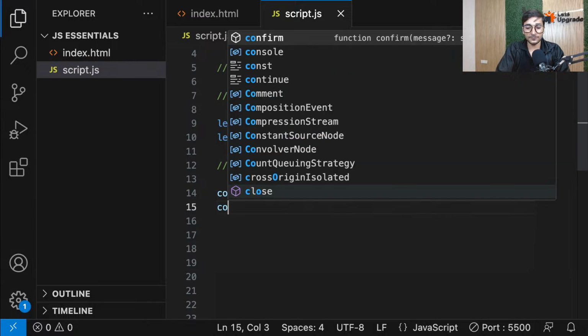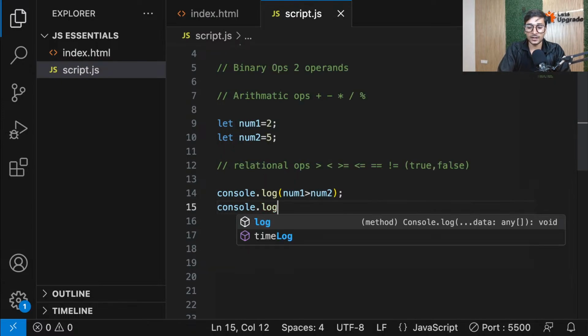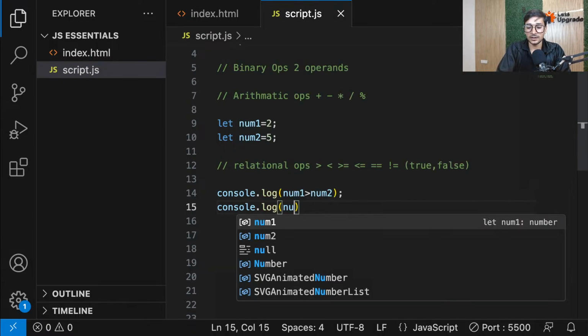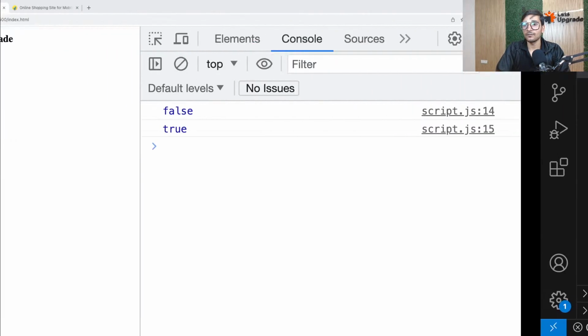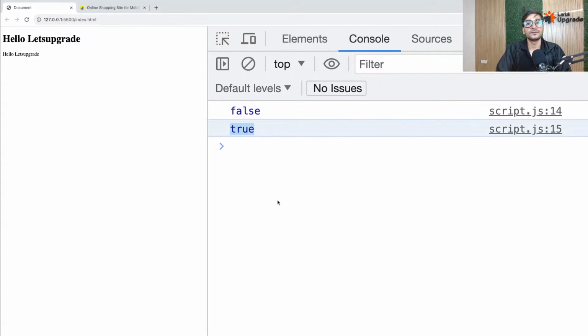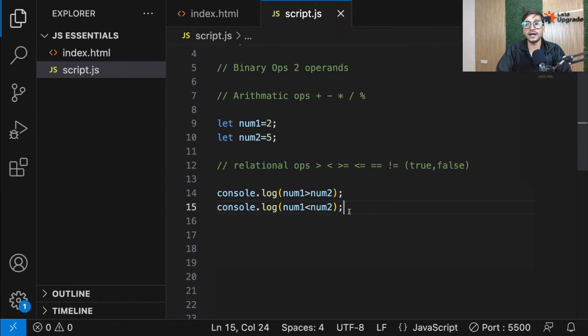And same thing, if I go ahead and do the reverse, num1 less than num2. Now we know, right? 2 is less than 5. So in this case, we should get true. Is that clear, everyone? I hope you're understanding that.